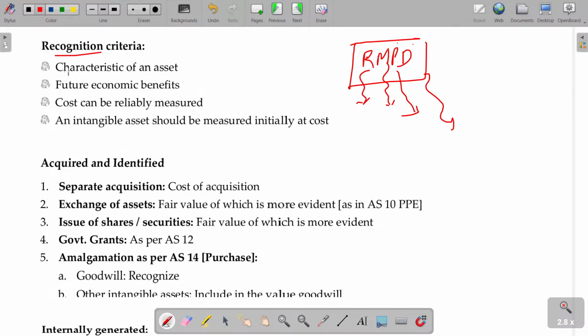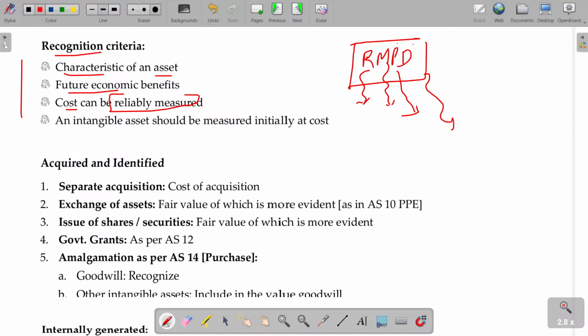So it should have the characteristics of an asset, future economic benefit, and the cost reliably measured. And the nature should be intangible. Okay. Just similar to the asset, no? Property, plant, equipment: future economic benefit and the cost is reliably measured, only then is it an asset. The same will be applicable here.